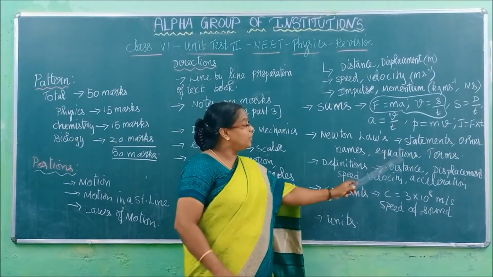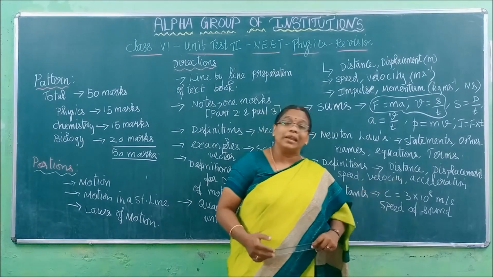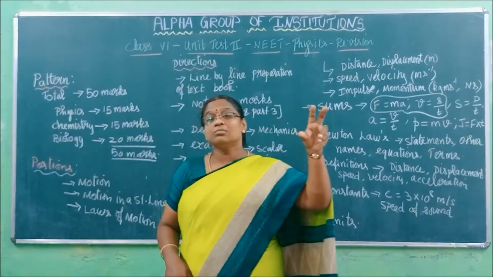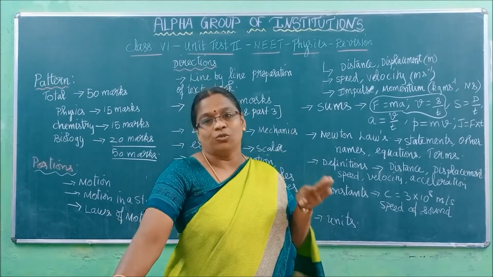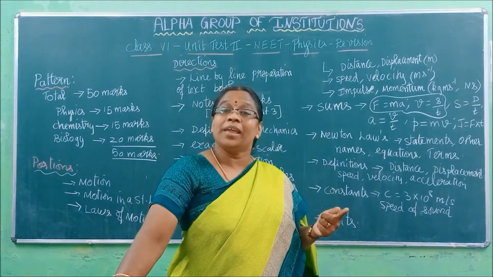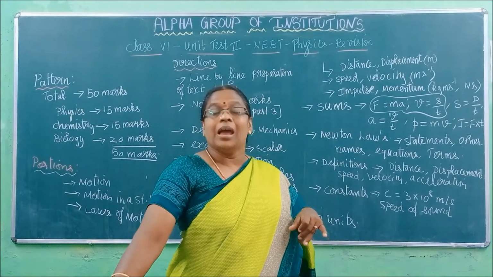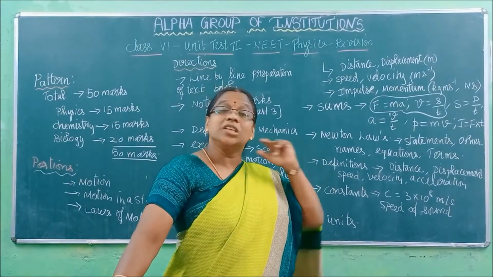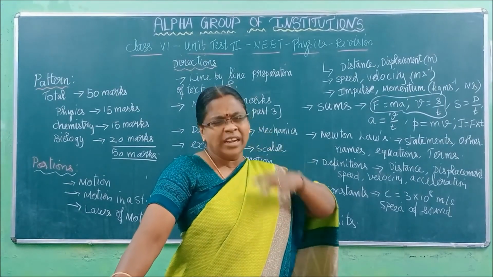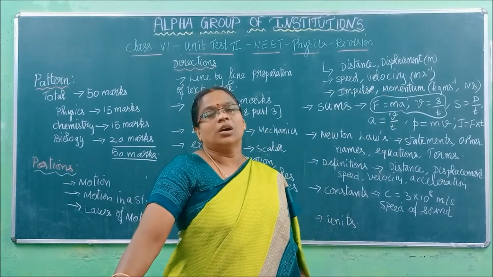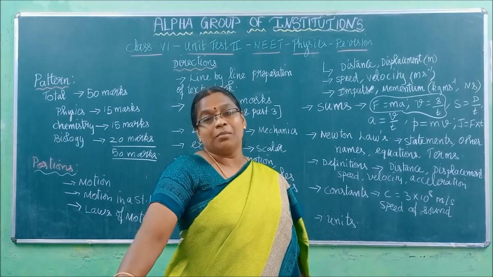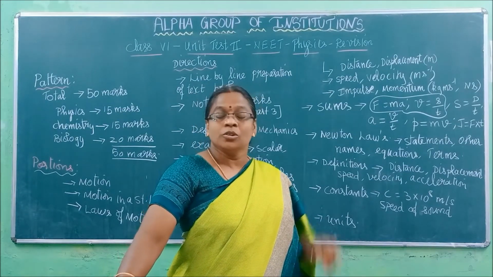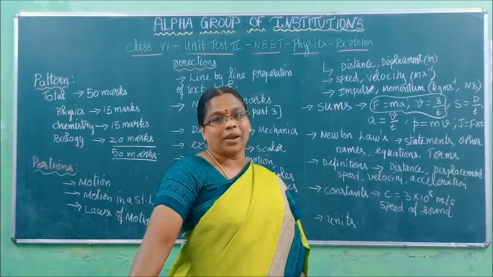Next one is terms. This is what I want to tell you. For the first law, what are the terms explained by the first law? Inertia, mass and force. The second law explains momentum, and collision will come in this. Collision and impulse. So in relation with that, impulse and all will be explained. The third law will explain about action and reaction. So keep these three terms in your mind.